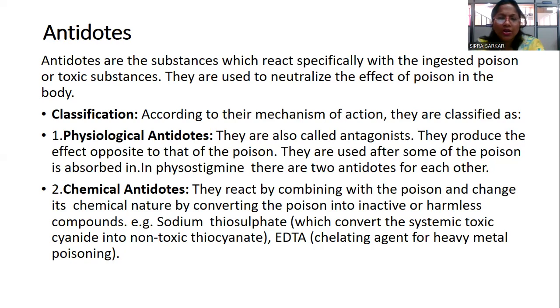Physiological antidotes are also called the antagonist. They produce the effect opposite to that of poison. They are used after some of the poison is absorbed, like physostigmine. There are two antidotes for each other.